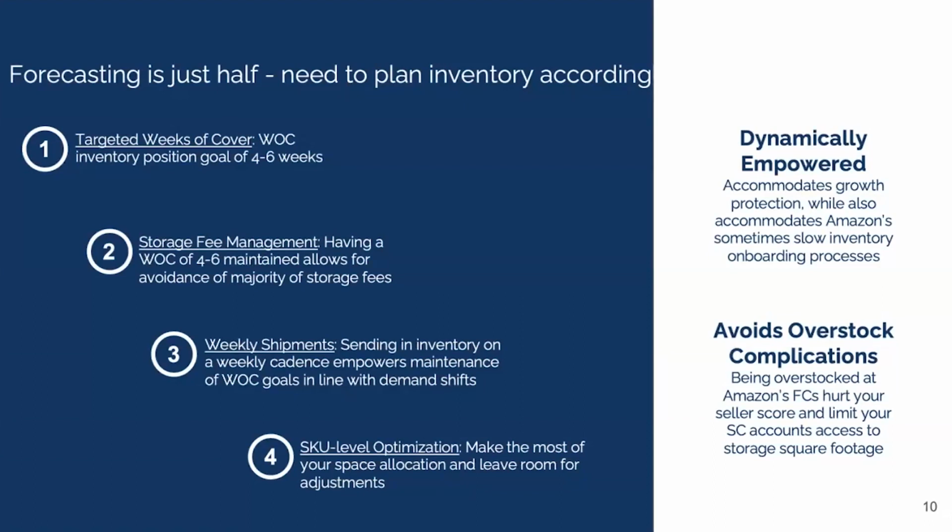And lastly, SKU level optimization. So recognizing that not every SKU is created equal. I think it's very easy when we manage our Amazon businesses in an Excel sheet to just view like ASIN A, B, C, D, E, and this guy's doing this many units, this many units, this many units. But it's important to recognize that Amazon doesn't always have room for 30 days worth of inventory of every product you sell. And so making sure that our top performing ASINs, or our ASINs with the highest conversion rate, or our ASINs with the best category ranking, or ASINs that we have the most competitive advantage in selling, making sure that those ones are optimized before the other ones in our catalog is going to be important. So as Amazon gets tight on warehouse space, especially in Q4, our most important ASINs are being prioritized over the rest of them.